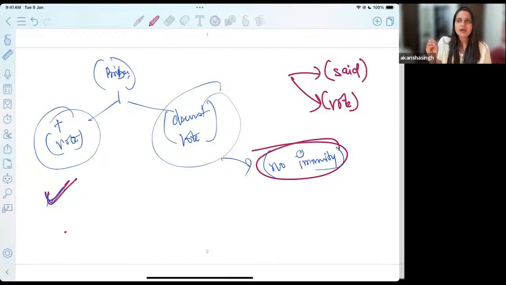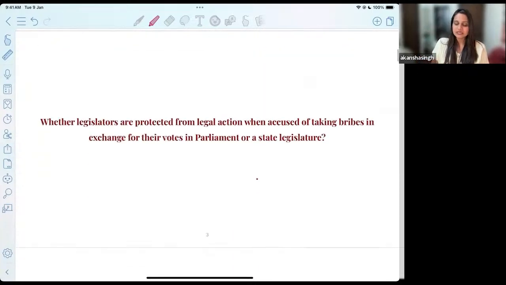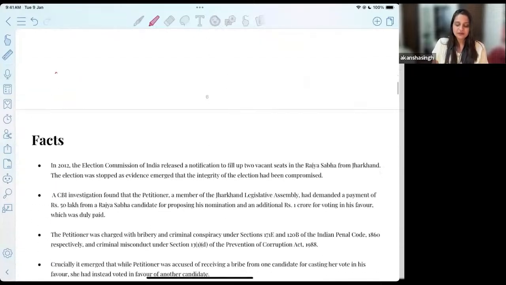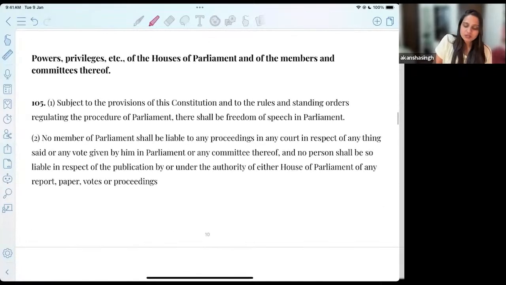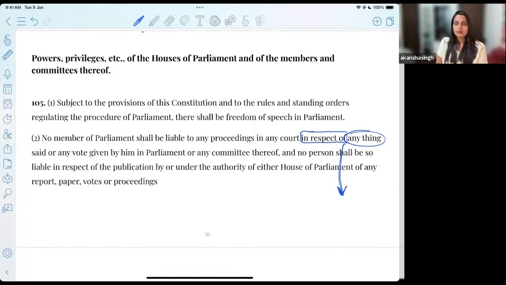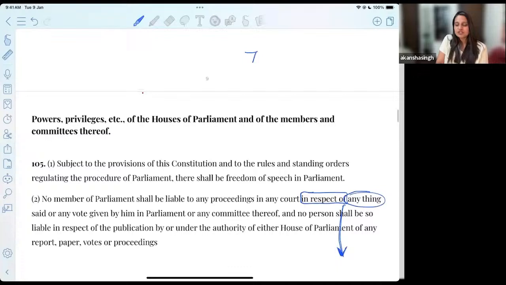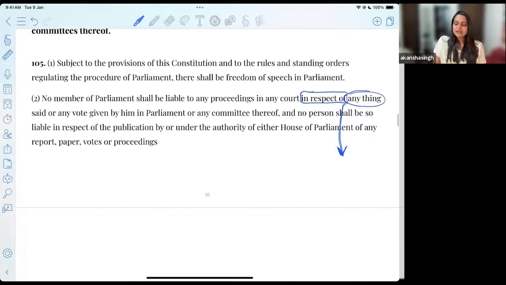But that is not something that we continue with. And where we are getting the power to read it in a different manner is Article 105 itself, the present interpretation of these two terms in respect of anything. The judgment of Sita Soren versus Union of India, which has been decided by a bench of 7 judges, says that you have to read these texts in the light of the context.